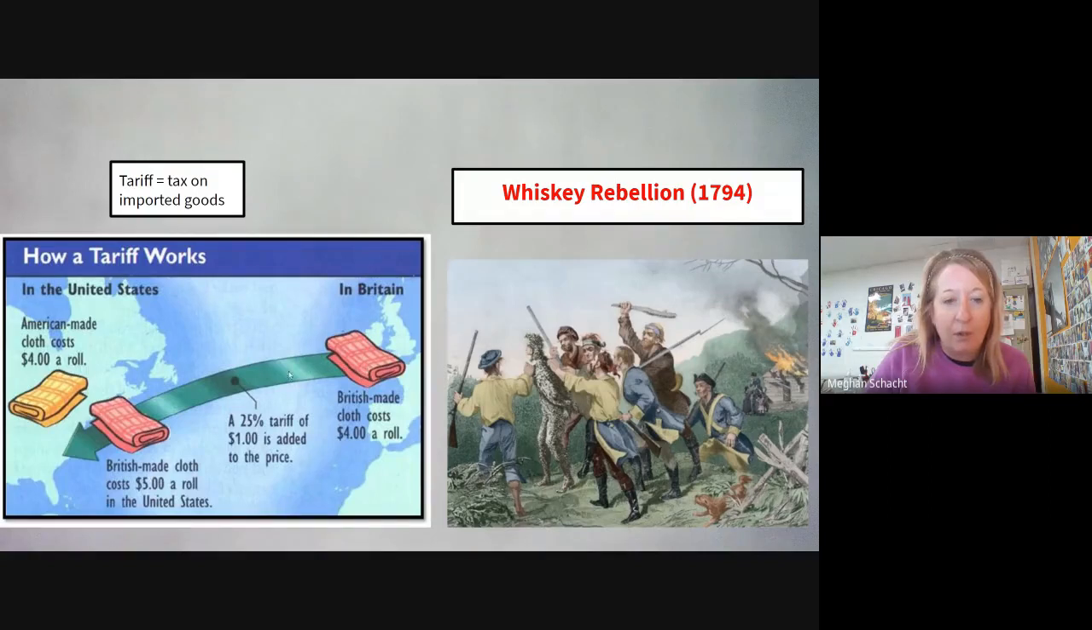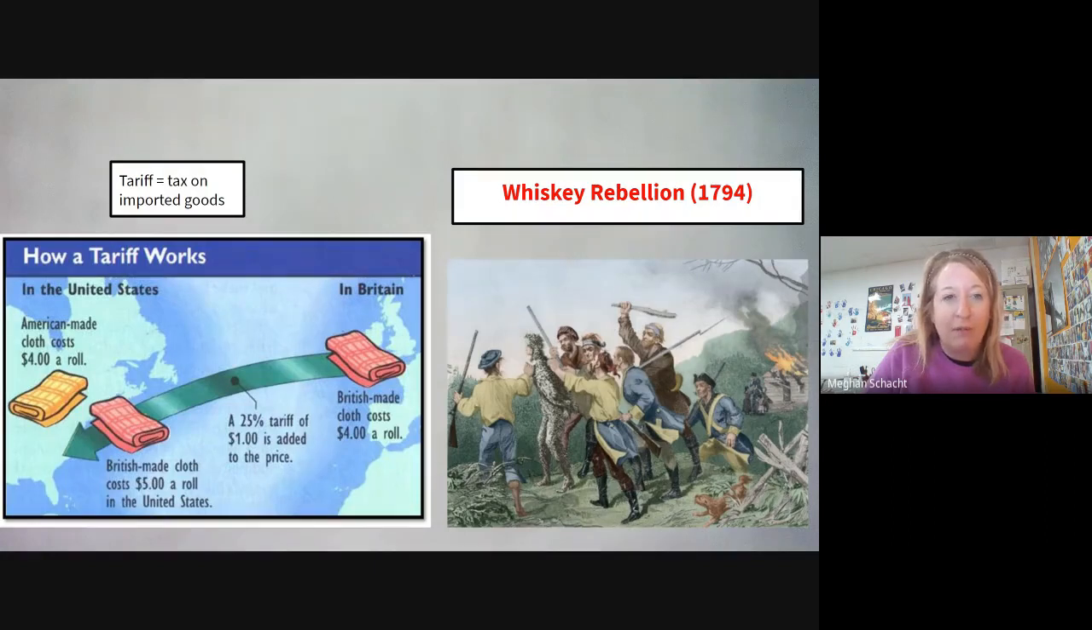So in this case, if you look at this little diagram, cloth that maybe came from Great Britain, a tariff would be added. So it would obviously be more expensive to buy foreign made versus American made. But one of the things that Hamilton did while he was Secretary of the Treasury was that he also implemented a tariff on whiskey, which he was hoping would generate quite a bit of revenue to help pay off debts during the American Revolution.